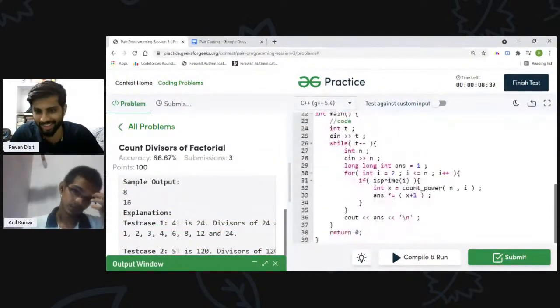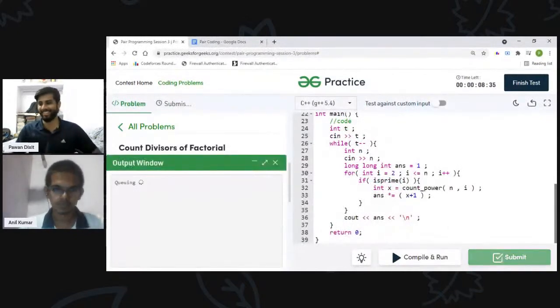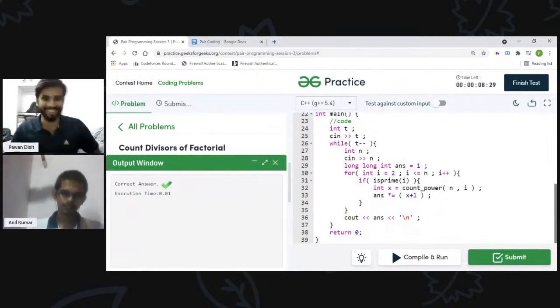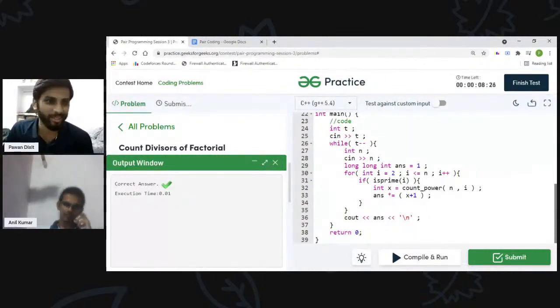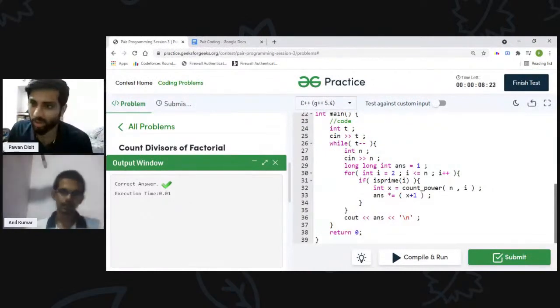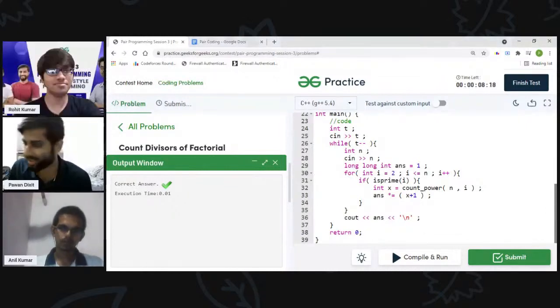Can I submit it? Of course, submit it. Yeah, let's see. Fingers crossed. Yoo-hoo, correct answer. So today we managed to do the contest, all the problems, with 8 minutes remaining. Yeah, so it is very good.